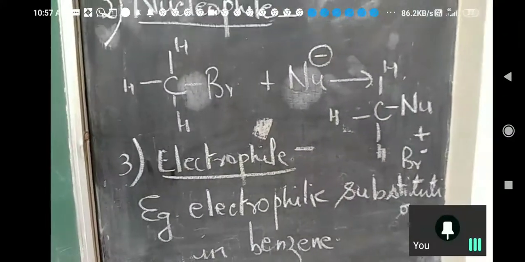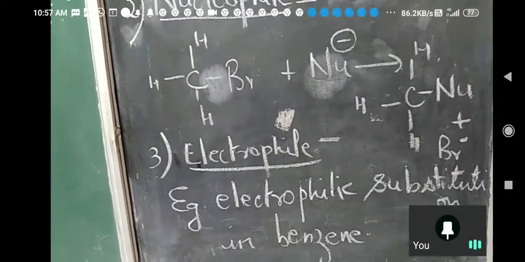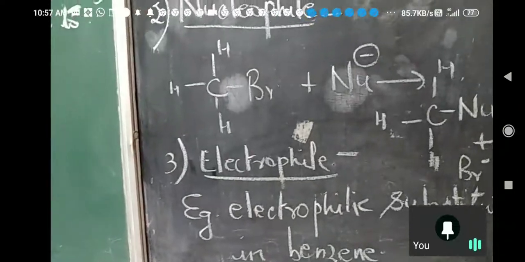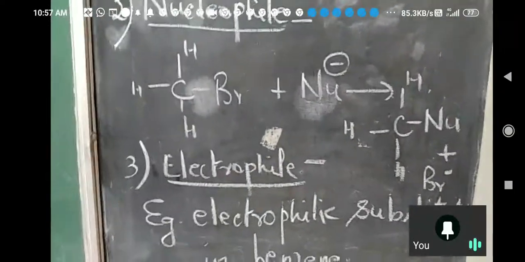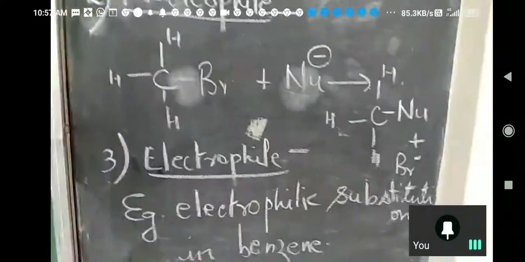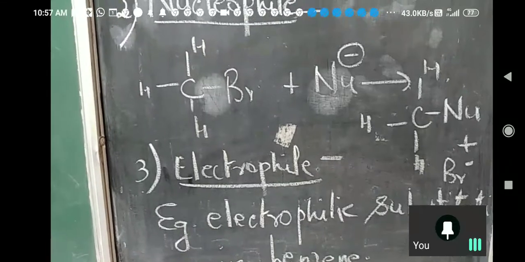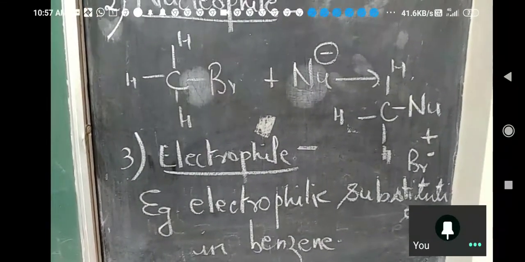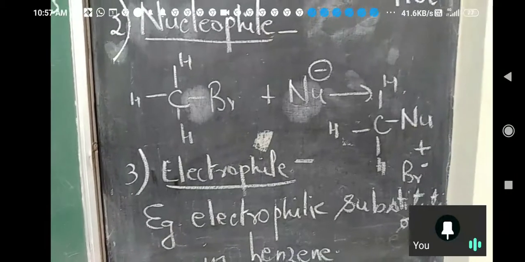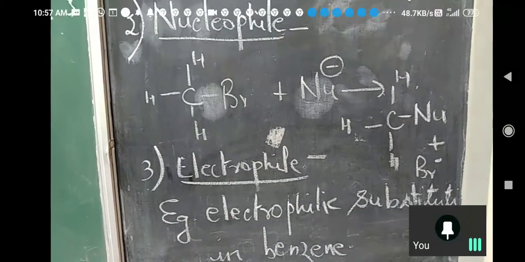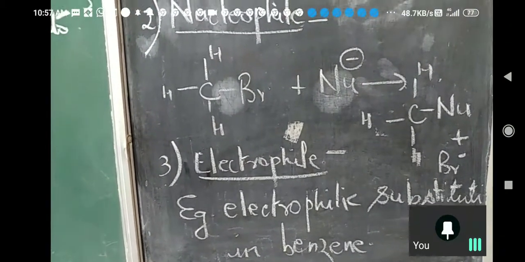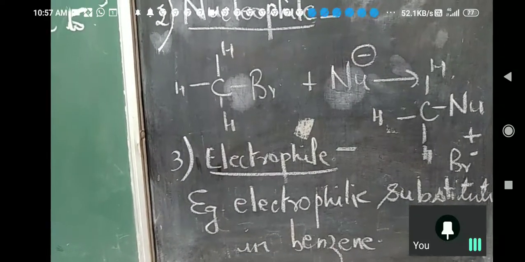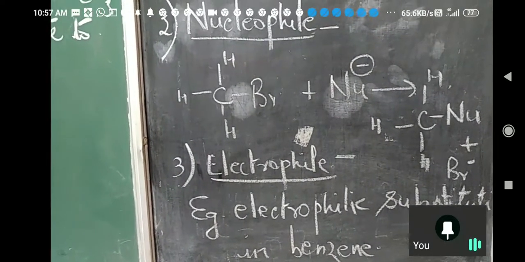Now electrophile. What is an electrophile? It is electron seeking, looking around for electrons. It has to be positively charged or it should be deficient of electrons. Like Lewis acids, if you remember, group 13 elements, aluminium chloride, BCl3, BF3.